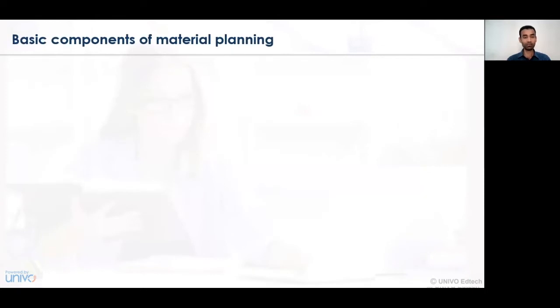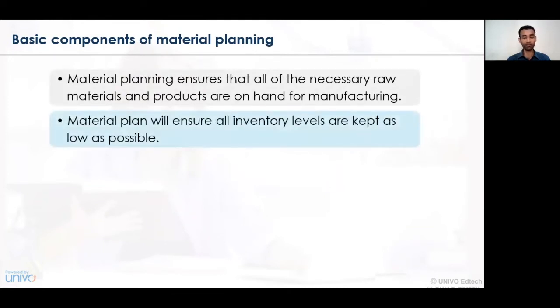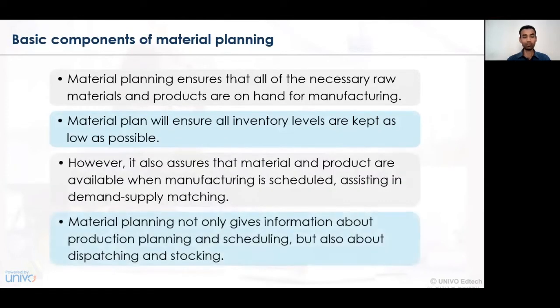Now let's understand the basic components of material requirement planning. The basic component is the raw material itself, because it is the material that passes from one phase to another, from one machine to another machine, one process to another process, one cycle to another cycle. So in terms of the assembly line, the basic component is the material itself, and for effective planning and completion of the cycle, we need to see that the raw material is effectively and sufficiently provided and undergoes all the activities in an effective way.